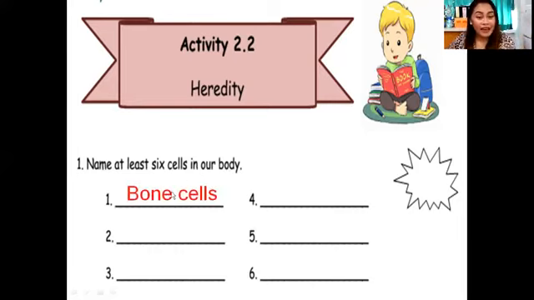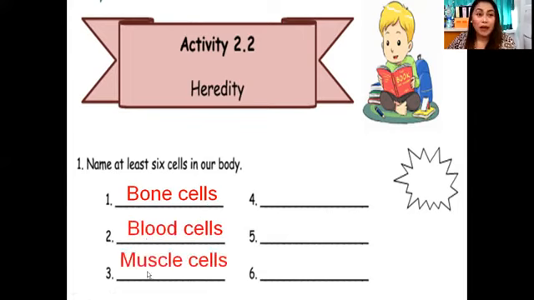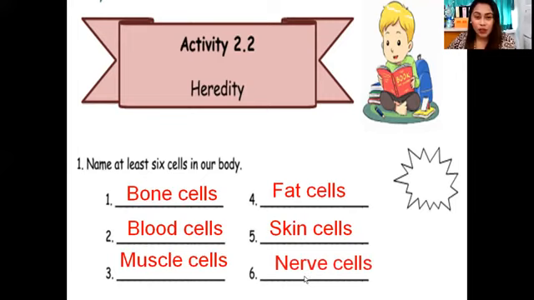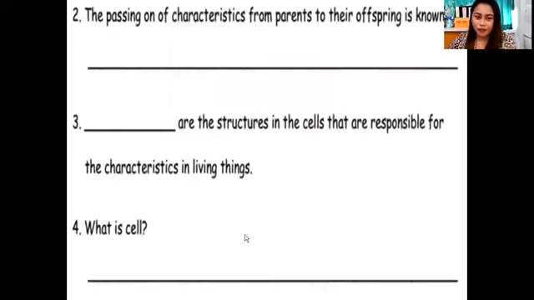All right, we have bone cells, blood cells, muscle cells, fat cells, skin cells, and nerve cells. These are some of the cells in our body.